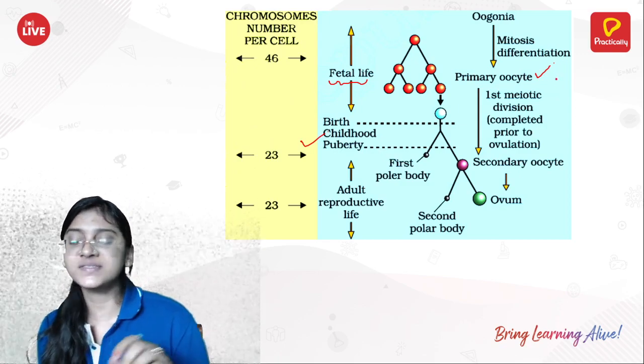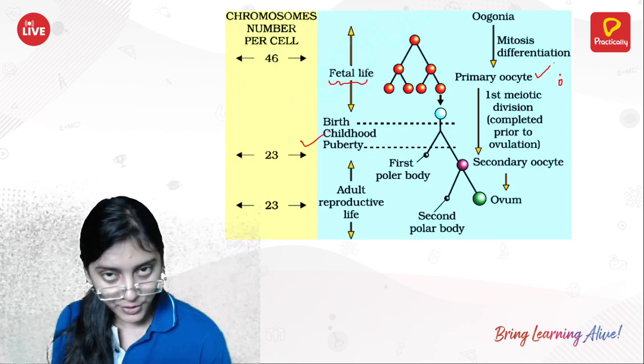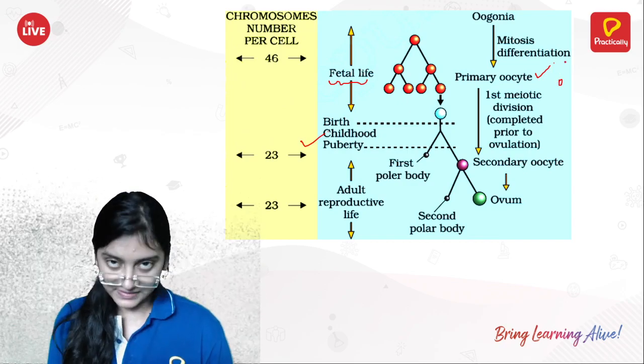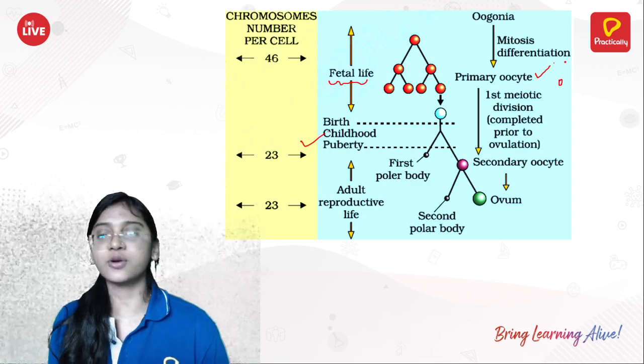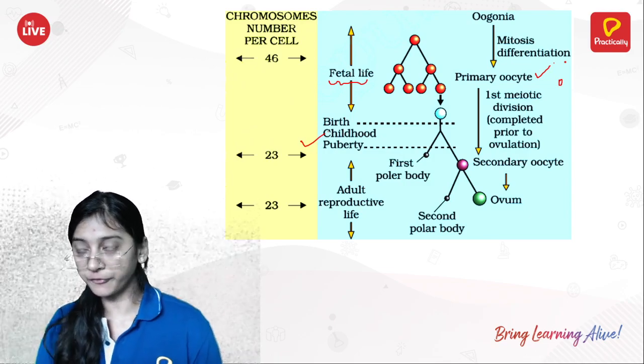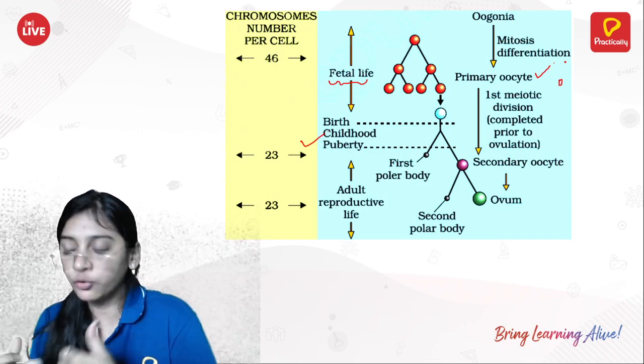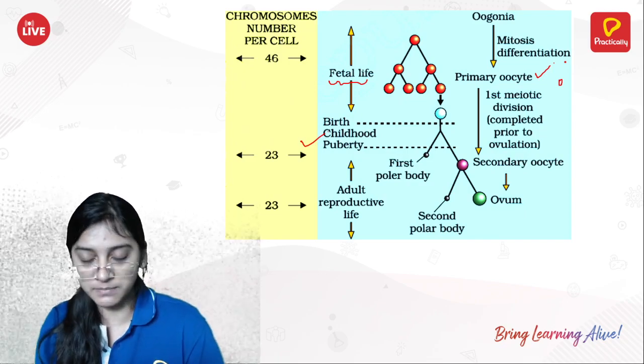This oocyte shows no development now. They arrest themselves and do not proceed further.